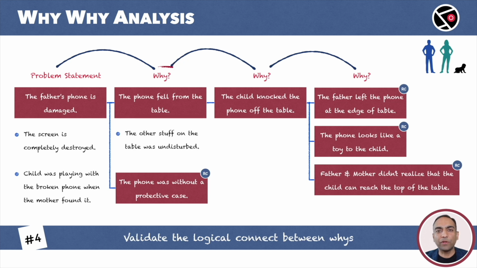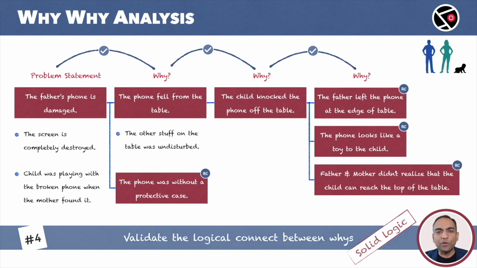Finally, for the first why, if the phone hadn't fallen from the table and the phone had a protective case, could we have prevented the damage to the phone? Again, yes. Yes, yes, and yes. We got a yes at every step from the right to the left. This means our logic is correct, and we have the right root causes. If we can fix these root causes, we can definitely avoid a repeat of the problem. Solid logic at each stage is a must for a successful why analysis.